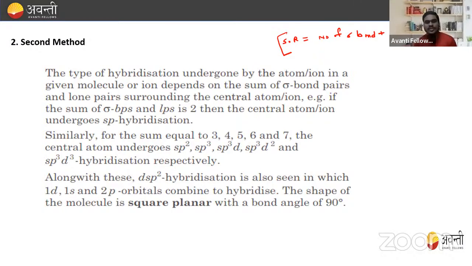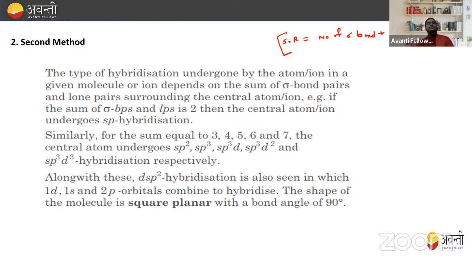Similarly, for the sum equal to 3, 4, 5, 6, 7, the central atom undergoes different hybridization. If the sum comes out to be 3, then it will undergo sp2 hybridization. If the sum comes out to be 4, then it will go sp3 hybridization. If the sum is equal to 5, then it will undergo sp3d hybridization. If the sum is equal to 6, it will go sp3d2 or d2sp3 hybridization. If the sum is equal to 7, then it will go sp3d3 hybridization respectively. Right? So this is another method, and this is a very short method. You can find the hybridization of any molecule within a second by using such a method. Just calculate the number of sigma bonds plus lone pairs.